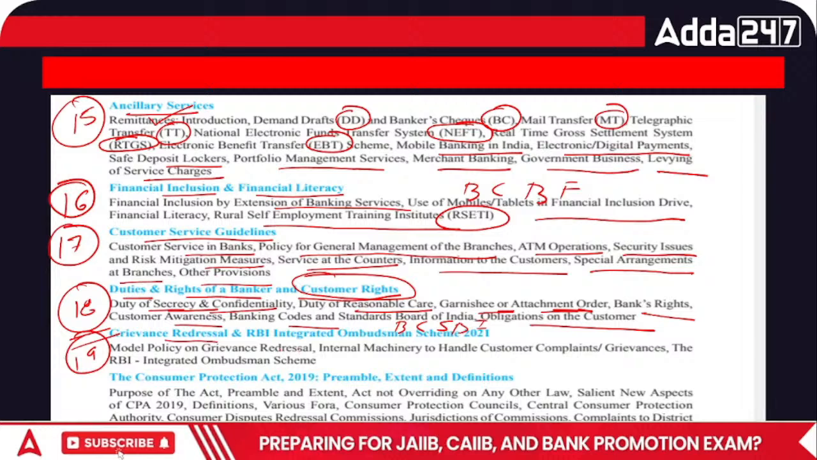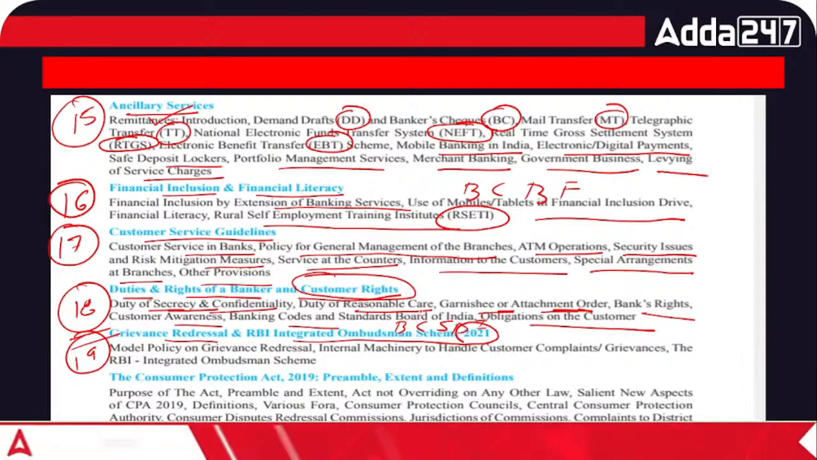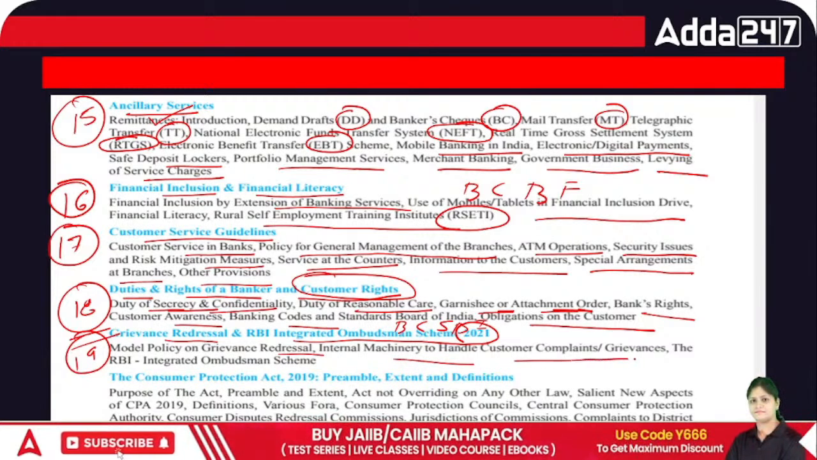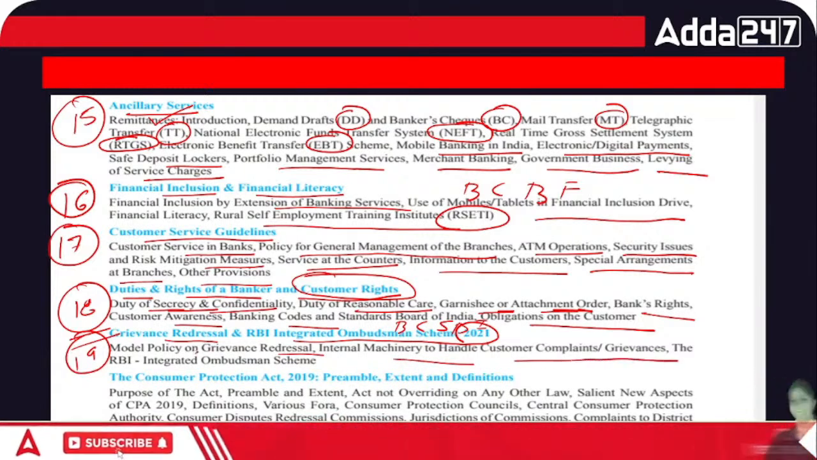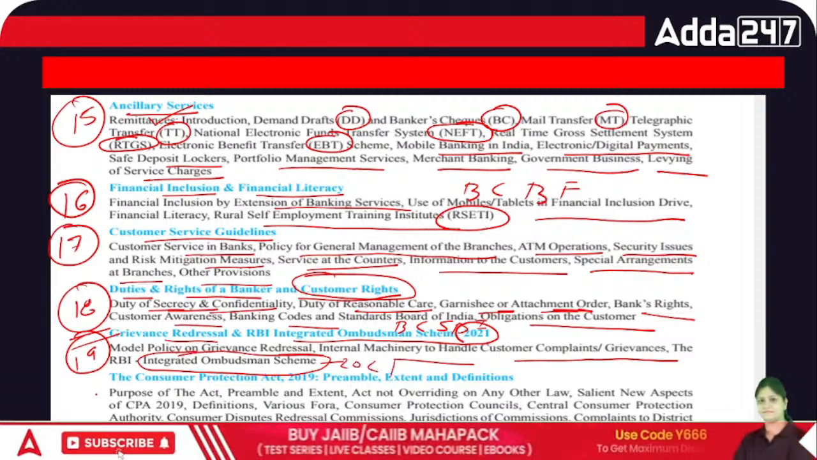Then we have chapter number 19, that is all about how you settle grievances in the bank. RBI Integrated Ombudsman Scheme 2021, that is a new one which we have to cover. So model policy on grievance redressal, internal machinery to handle customer complaints and grievances, and the new one, RBI Integrated Ombudsman Scheme. This is a new scheme, Ombudsman Scheme 2021.